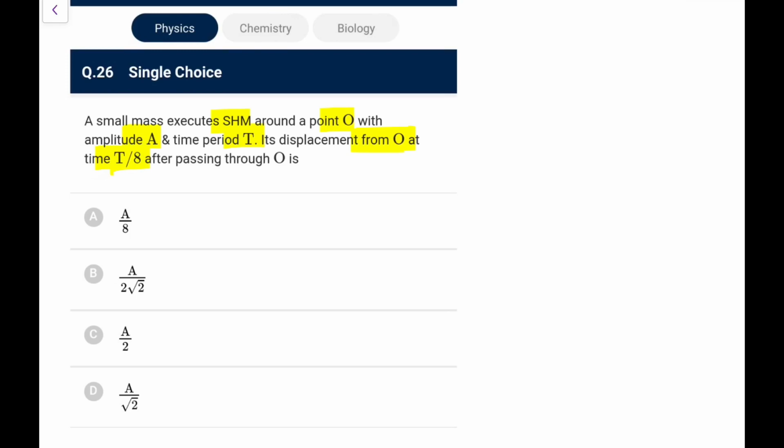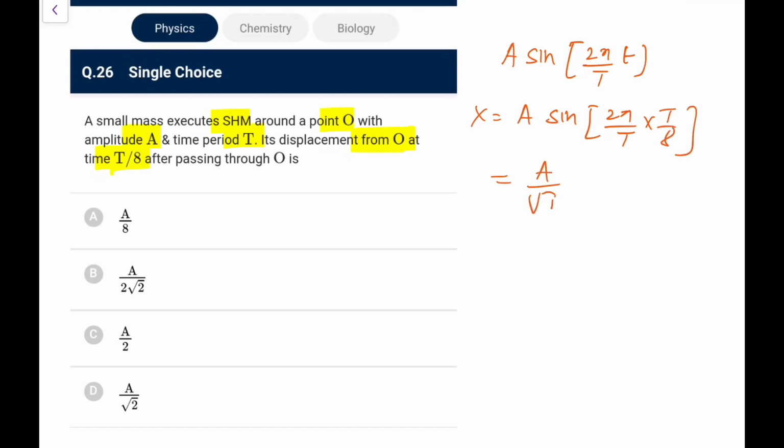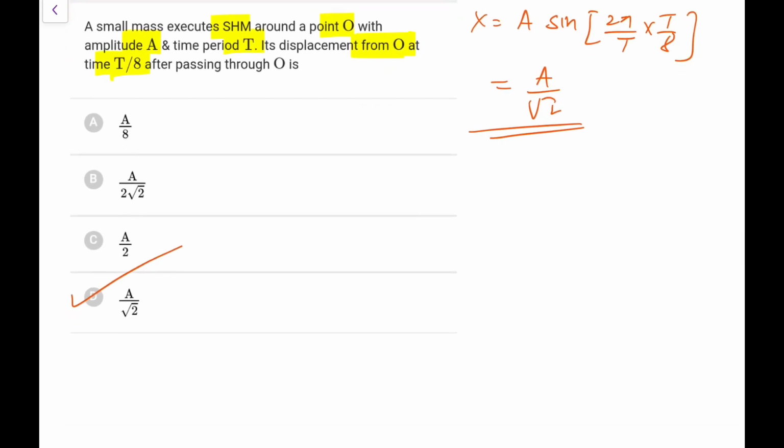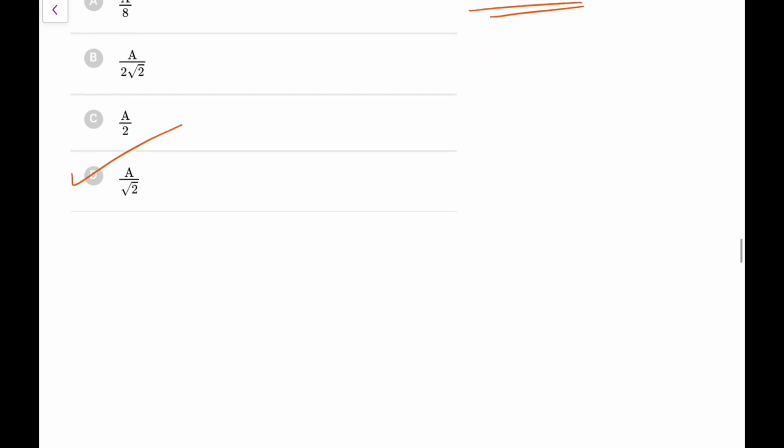So if I do it like that, or write it like this, A sin omega t, that would be better for you. So at t equal to T by 8, the value of x would be A sin of 2 pi by T into T by 8, that is sin of pi by 4, that is 1 by root 2. So it goes from 0 to A by root 2. So you can say the displacement would be A by root 2 because it has not turned by this time. It will turn at T by 4 for the first time.